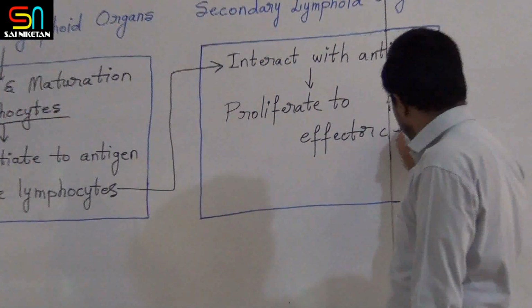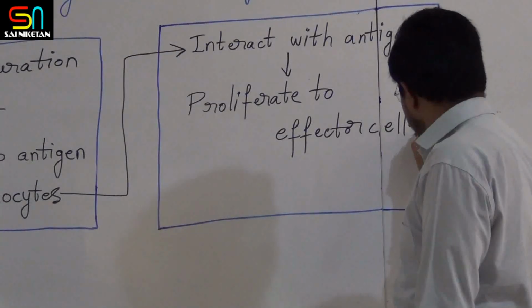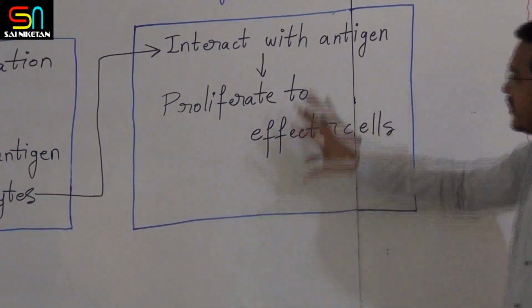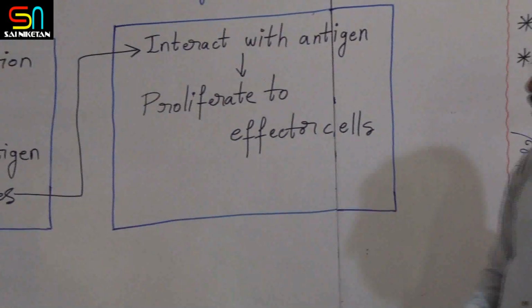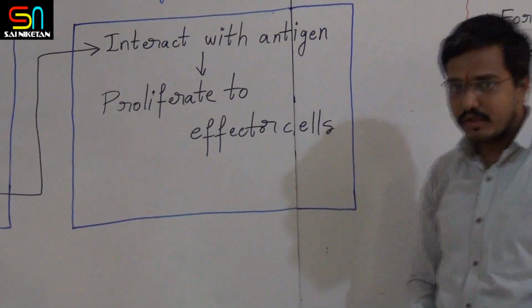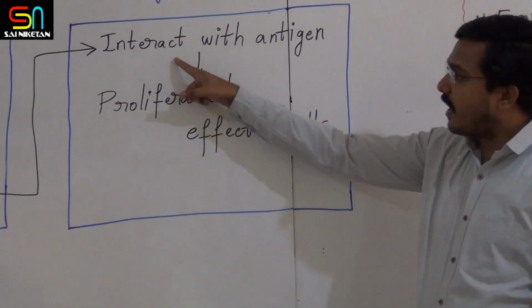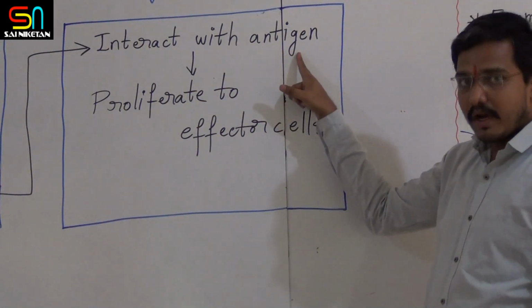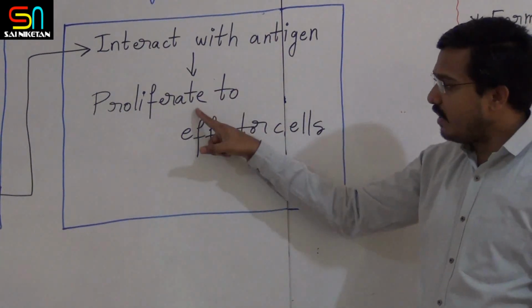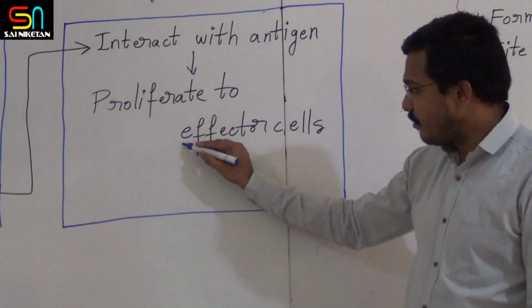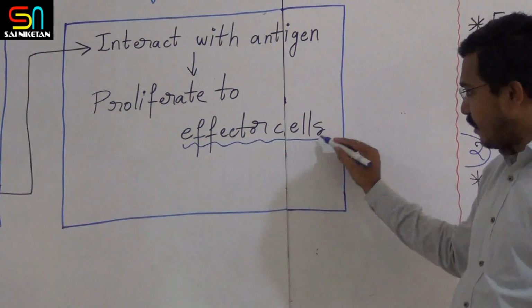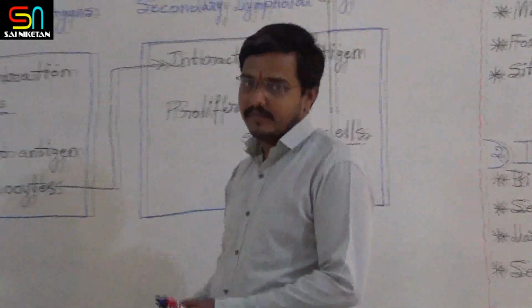These two things take place in secondary lymphoid organs. What is taking place in secondary lymphoid organs? Lymphocytes interact with antigens. After that, they proliferate to effector cells. So if you have not understood this, now listen to me carefully.